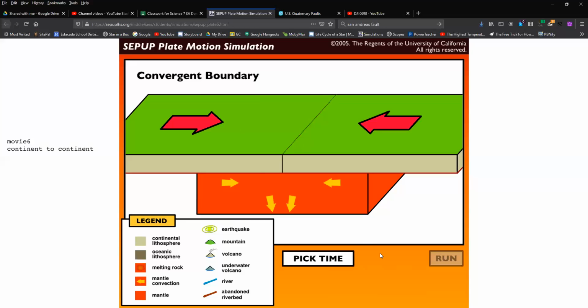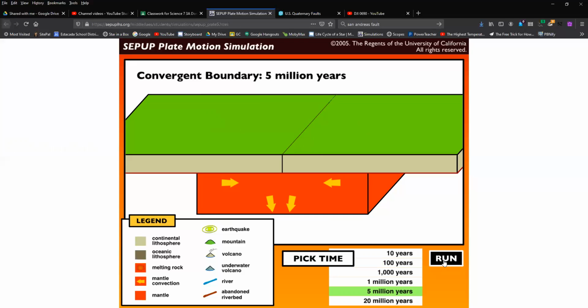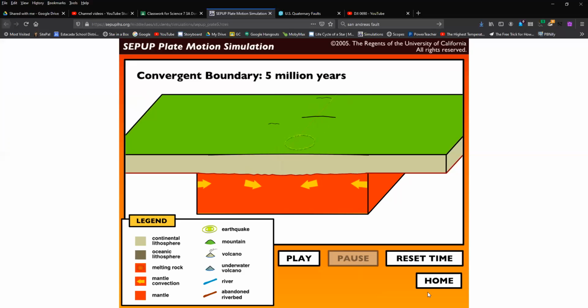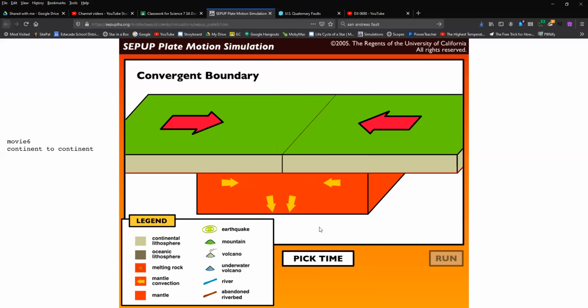And so reset, pick time, and you're going to do the next one. I'll just jump to 5 million years and show you what it looks like. So 5 million years, run, boom. And so we see stuff happening, okay? You're going to have to do this for each of the different types of boundaries.